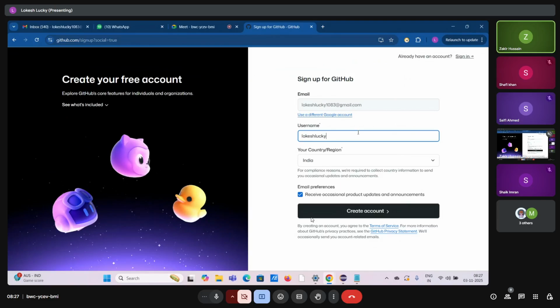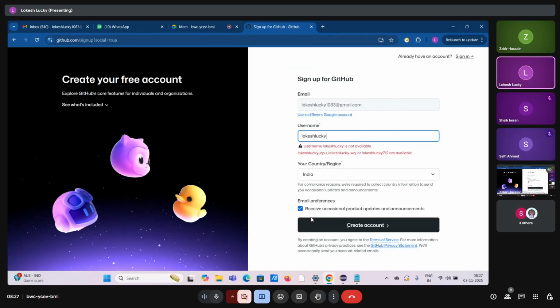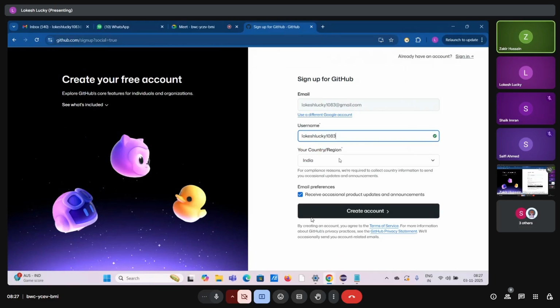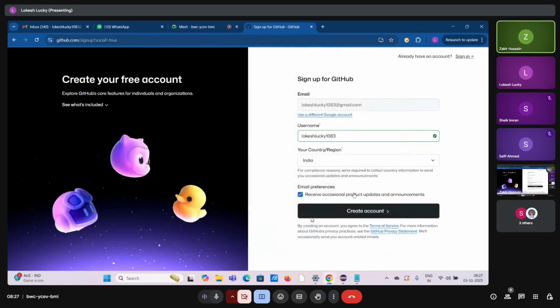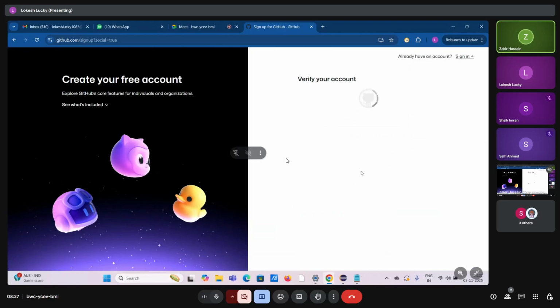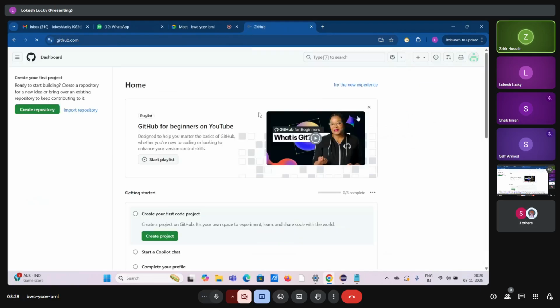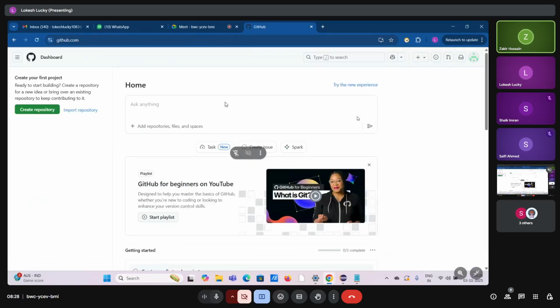Okay. That name is not there. Someone has already used that. Okay, very good. Just copy it somewhere. Okay. Create an account. That's it. So you just need to continue with Google and create an account. Very good. Hold on. Be a bit slow, man. Okay, cool. That's it. So you have successfully created your GitHub account.